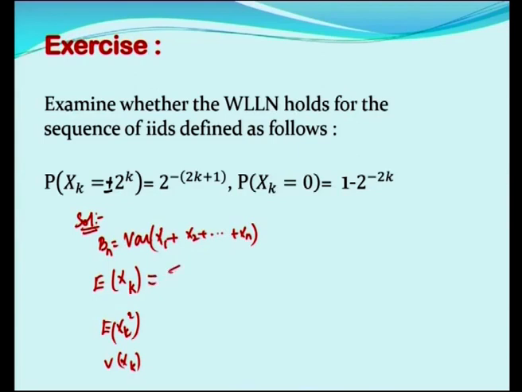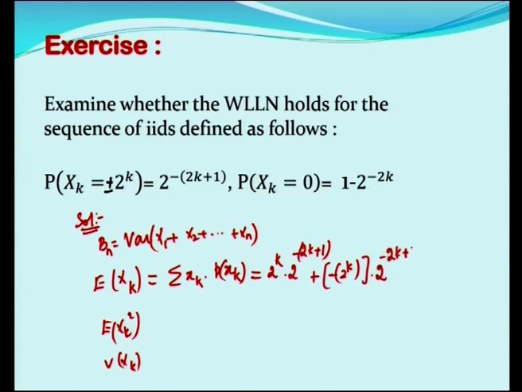So, what is the expectation of xk? According to the formula, it is summation of xk into p of xk. Xk is having 3 values. What are the 3 values? One is 2 power k, another is minus 2 power k, another is 0. First I will take 2 power k, with probability 2 power minus 2k plus 1, plus minus 2 power k into the corresponding probability, which is also 2 power minus 2k plus 1.